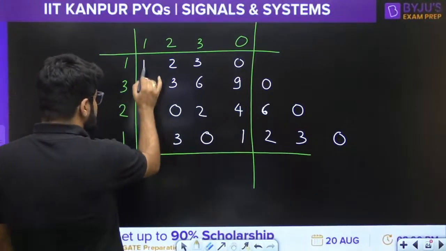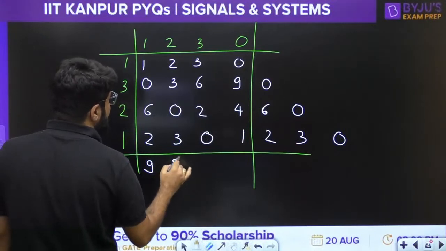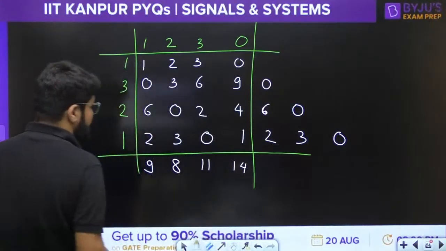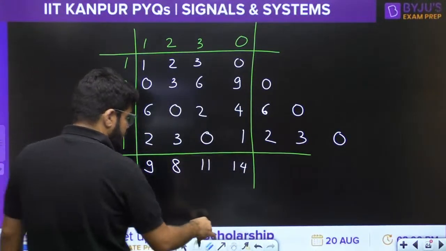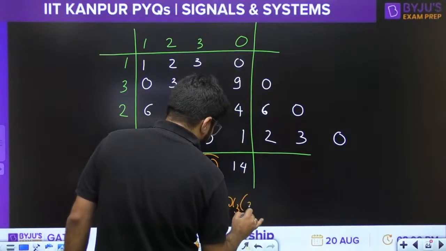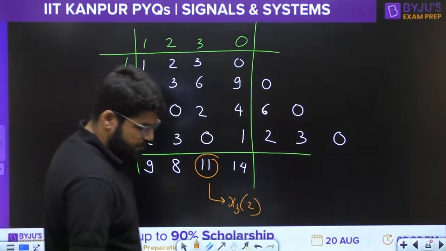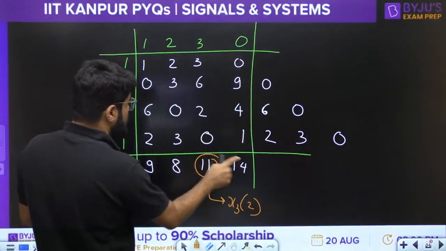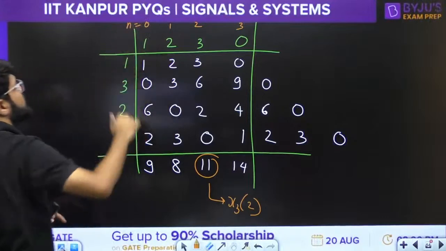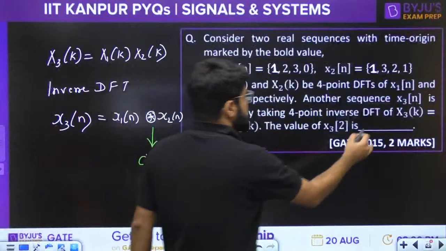What is the circular convolution result? Add the columns. So 1 plus 6 plus 2 is 9. 2 plus 3 plus 3 is 8. 3 plus 6 plus 2 is 11. 9 plus 4 plus 1 is 14. What is the value of x3(2)? The indices are n equal to 0, 1, 2, 3. So for n equal to 2, x3(2) is equal to 11. The correct answer is 11.